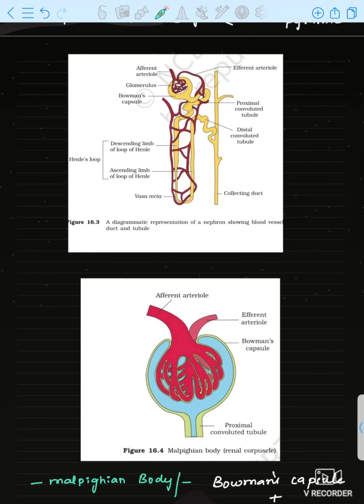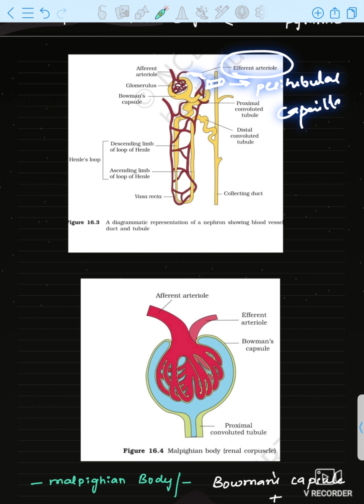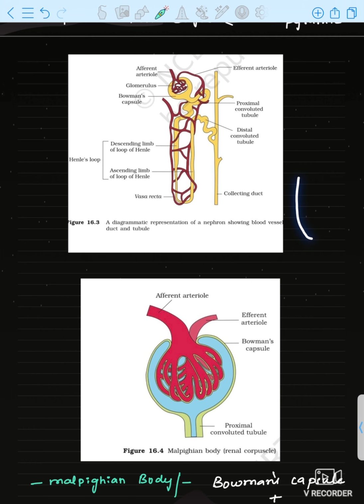And one more thing you have to remember here: the efferent arteriole will go away and give rise to one more capillary called the peritubular capillary. This peritubular capillary will form a network of blood vessels around the loop of Henle. This is called the vasa recta. Now the loop of Henle will be descending and then ascending and form the distal convoluted tubule. Now the vasa recta will be there.